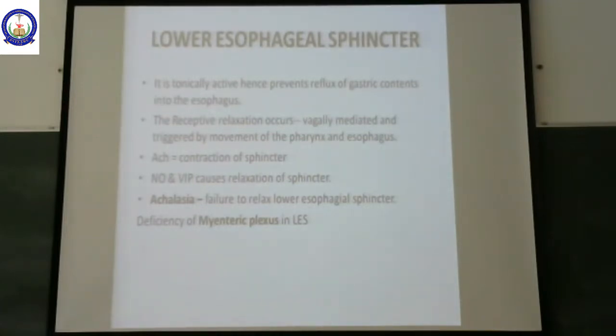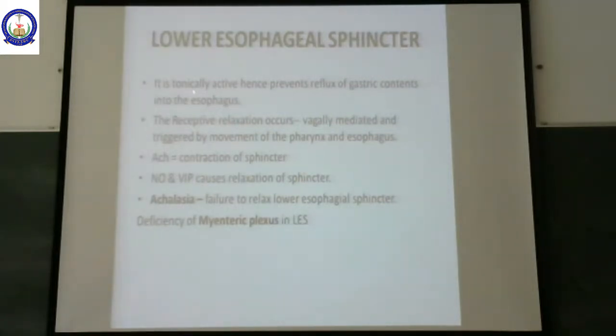Sphincter means it's like a gate. Okay, there is a small gate. There is no specialized structure here, but the lower part of the esophagus itself is specialized to form a gate-like structure. So this we call the lower esophageal sphincter.